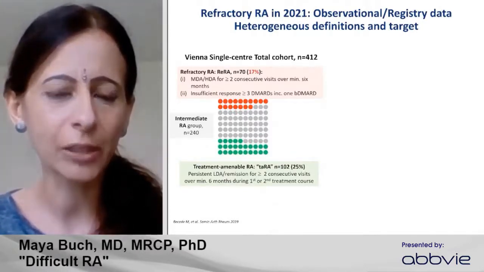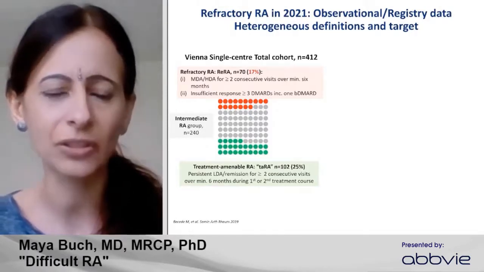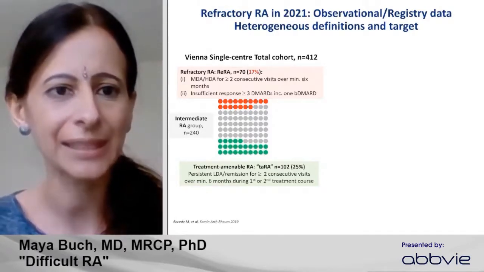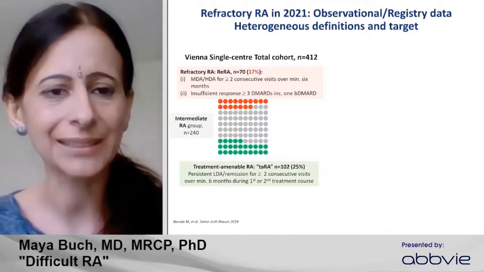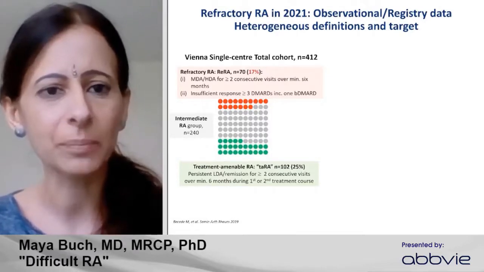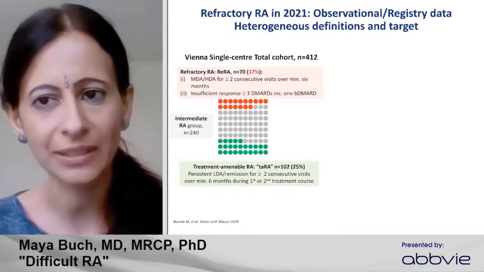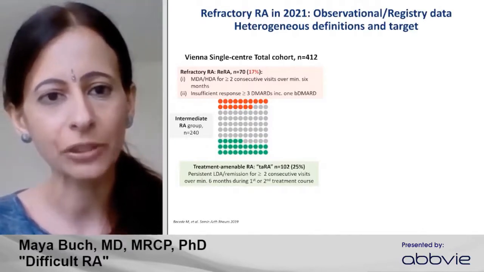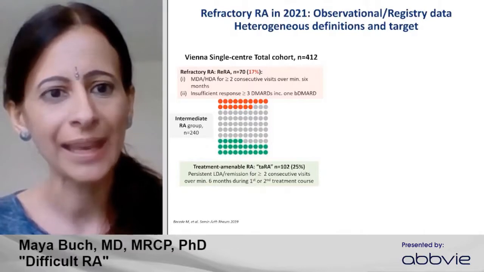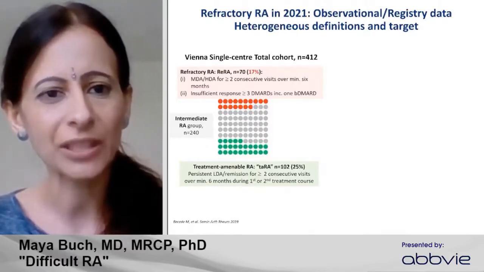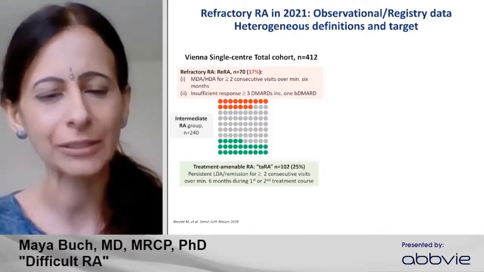And then the refractory cohort, and here they define this as patients in moderate or high disease activity, again in a sustained state of this, with insufficient response to at least 3 DMARDs, including 1 biologic DMARD. So not necessarily multiple biologic failure, but at least 1 biologic. And we can see the proportion here, just under 20% fulfilling this category.